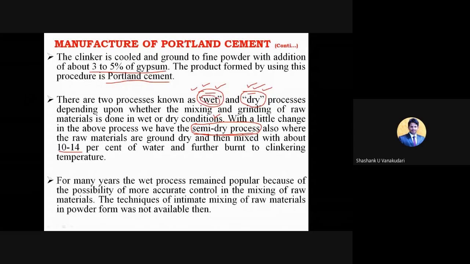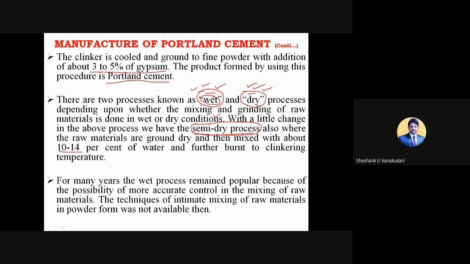The main reason is that we get accurate control while mixing these raw materials. The techniques of intimate mixing of raw materials in powder form were not available then. So initially, when we started manufacturing cement, we used this wet process, and nowadays many techniques have been adopted in the current era.